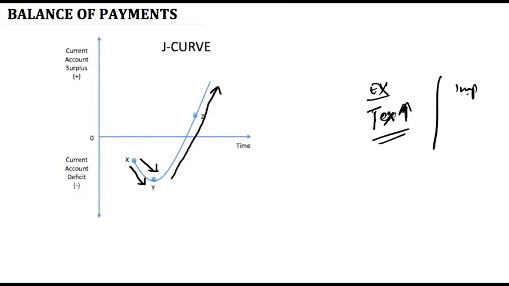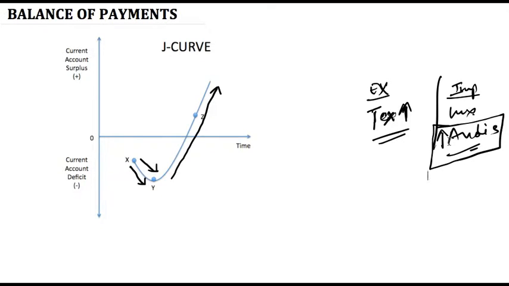Similarly, if it is importing certain goods and services, for example luxuries, so if you are importing Audis from the European market, these Audis are bound to get expensive because the currency is depreciated. So it will take some time for the people to understand that the price of Audi has gone up, so we better shift to some other good, some other luxury item rather than buying Audis from the European market. This time lag creates an effect which is called J-curve effect.